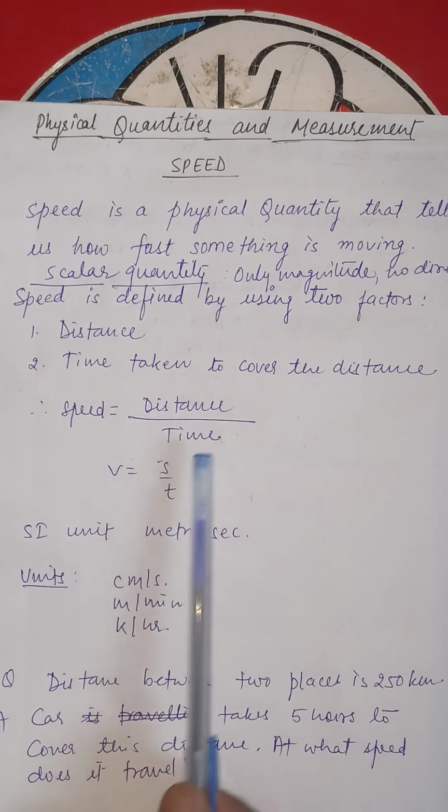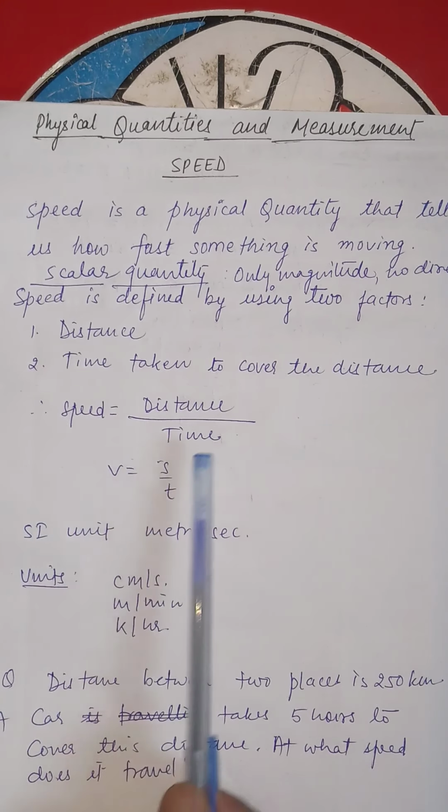Suppose the distance between two places, A and B, is 250 kilometers. Suppose the two places are A and B and the distance between them is 250 kilometers, and a car takes 5 hours to cover this distance. At what speed does it travel? तो कितने speed से travel कर रहा है?